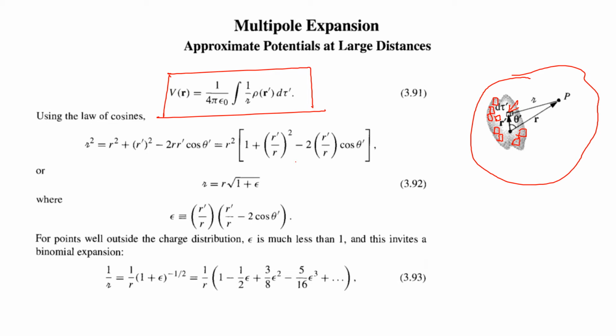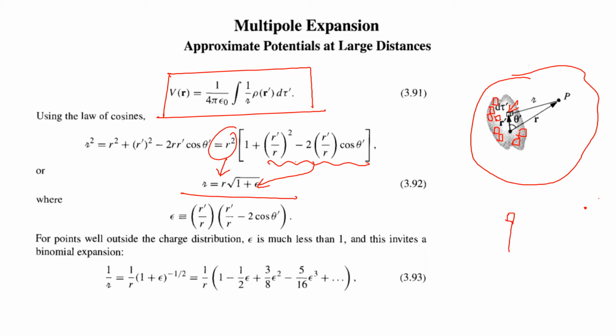as we did in the previous case. So we can write curly r square equal to r square plus r dash square minus 2 r r dash cos theta dash. What is r? You can see in this. This is the small volume element that we considered, and that is P. That r square can be taken outside as 1 plus the term given here, and that can be simplified. So curly r is the square root of this term: the square root of this r square will be r, and this entire term is given as epsilon here. So curly r equals r times the root of 1 plus epsilon.